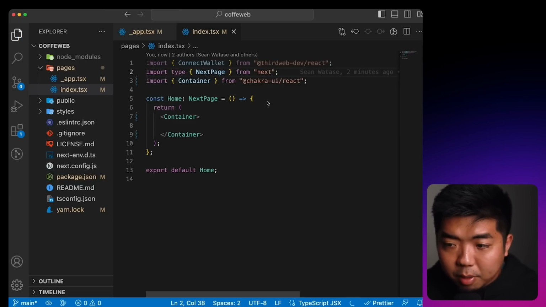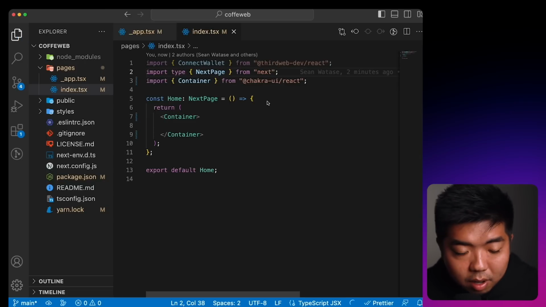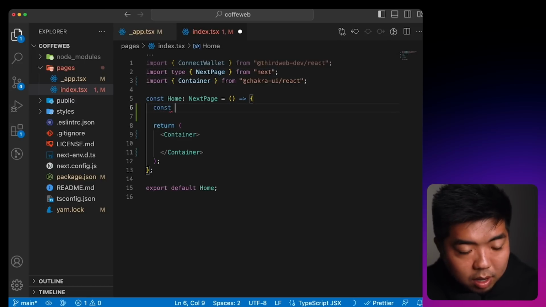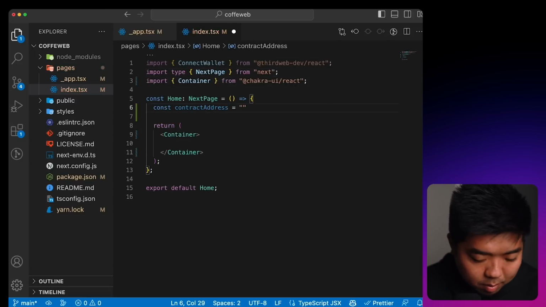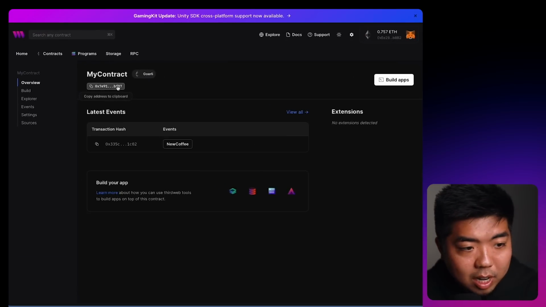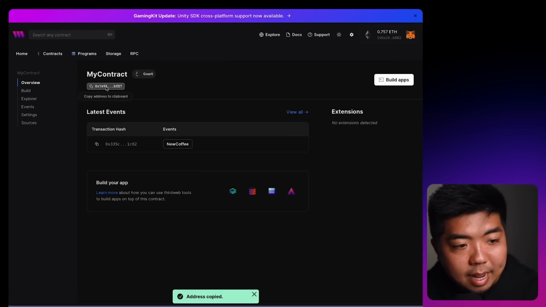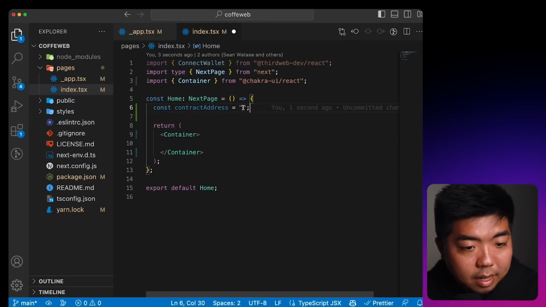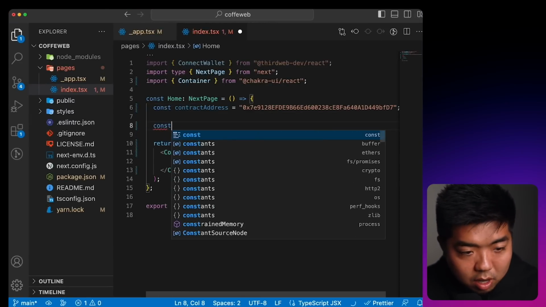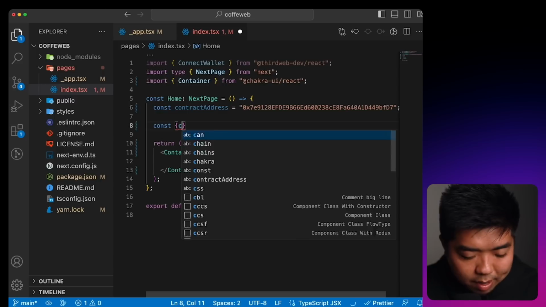Okay, now the thing we're going to do is get our contract address. I'm going to store our contract address here. So I'm going to get our contract address from our contract dashboard. I'm just going to copy that address, come back here, paste that in, and we're going to get our contract so that we can start interacting with it.